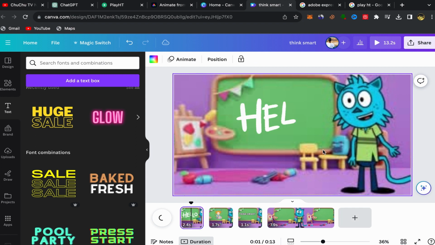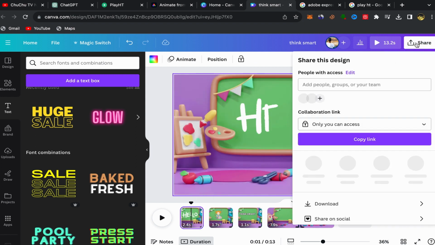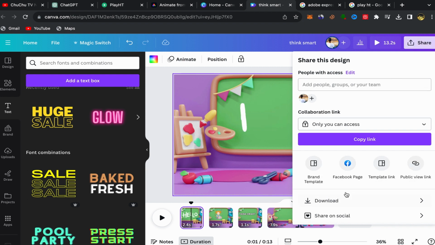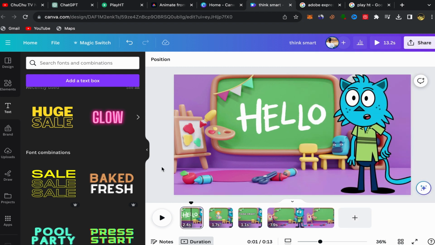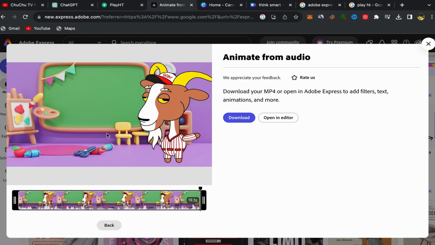Just use this method. After you finish, click on share, then click on download, and this video will be downloaded to your laptop. Okay, so that's how you can make animated cartoon YouTube videos just by using ChatGPT and Adobe Express, okay, and Play HD voiceover.